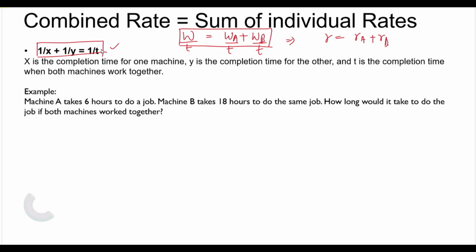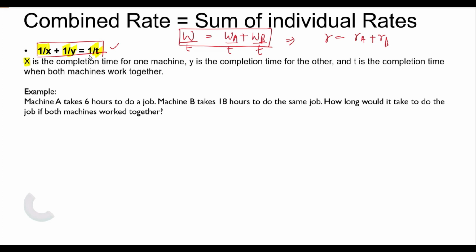For example, suppose X is the completion time of one machine. One machine takes X hours to do a work, so in 1 hour it does 1 by X of the work. Similarly, Y is the completion time for the other machine, so the amount of work done will be 1 by Y. Now, if I add both amounts of work, I will get the total amount of work. So it will be, suppose, 1 upon T.